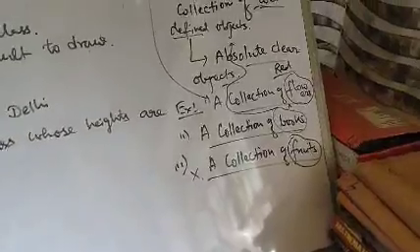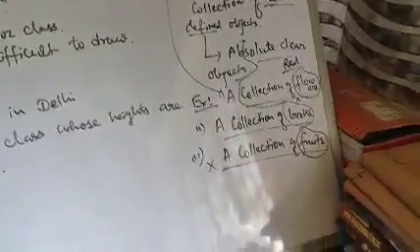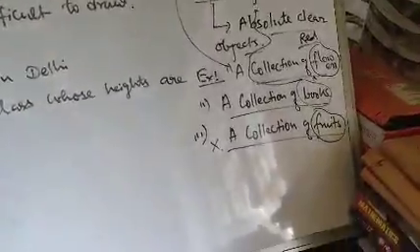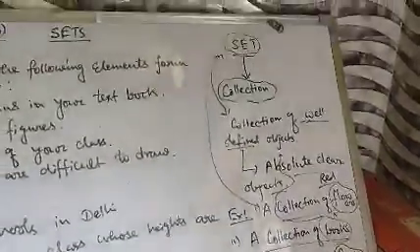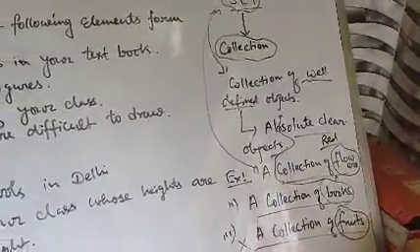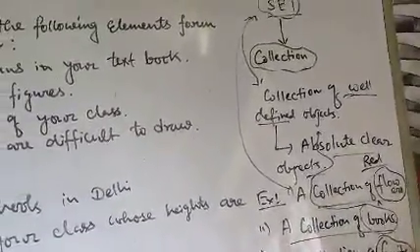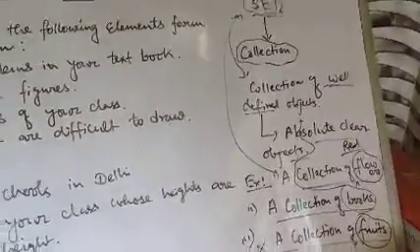That means here fruits are not well defined. We have to mention the name of the fruit. Only then the objects will be well defined. Therefore, this collection will not form a set. Therefore, a set is mainly a collection of well defined objects. The objects must be well defined. If the objects are well defined, then the collection will form a set.